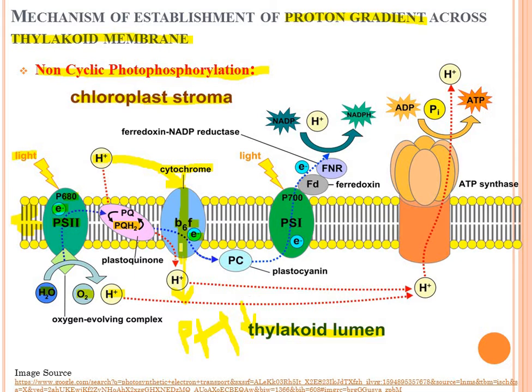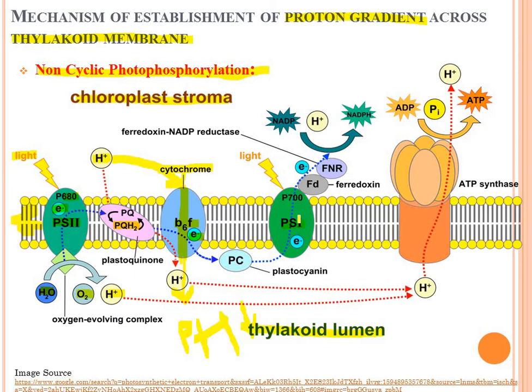Then this electron is accepted by plastocyanin. Plastocyanin is the next acceptor. It is associated with the thylakoid membrane, but it is not a transmembrane protein. It is present toward the thylakoid lumen. Then the next acceptor is photosystem 1.